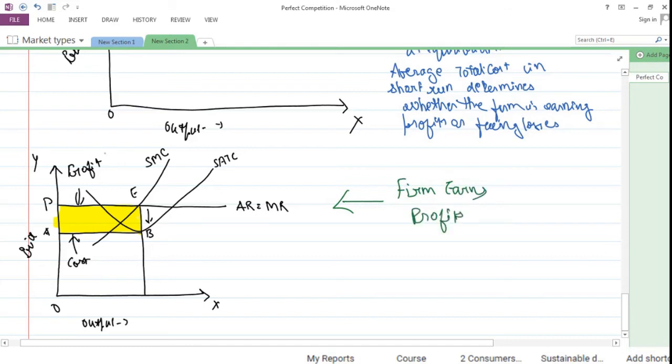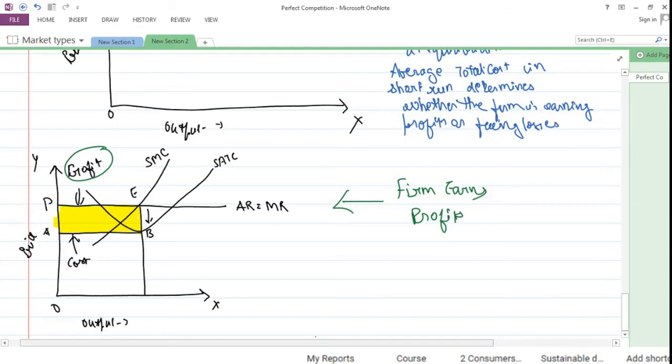So as a result, what happens, because it is earning profit, here the firm will continue to produce till it does not start to make losses. एक firm business में तब तक रहेगा जब तक कि उसे फिर से losses होने ना लग जाए.